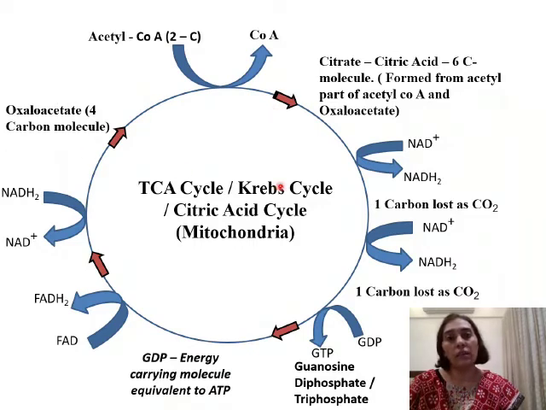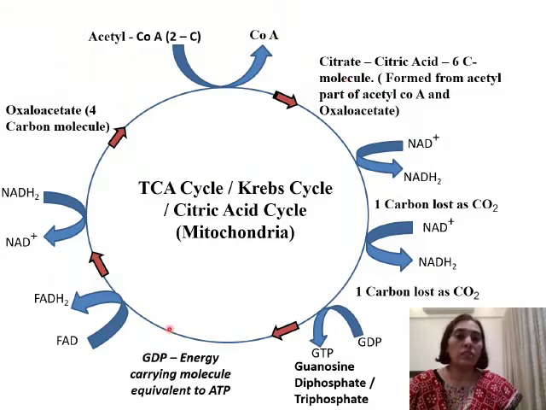What are the key points that you need to remember here? One, the acetyl part of acetyl-CoA enters the mitochondria for complete oxidation. Then oxaloacetate combines with the acetyl part to form the first organic compound, that is citric acid. Hence it is called the citric acid cycle. And because there are 3 carboxylic acid groups, it is called the tricarboxylic acid cycle.